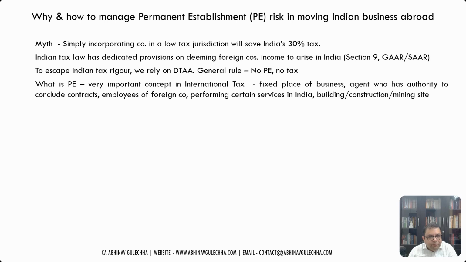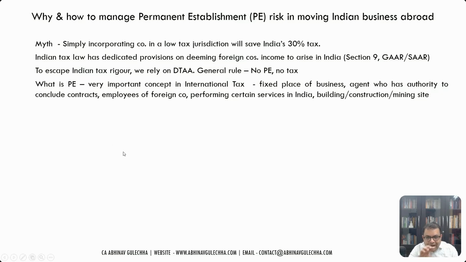Now there are different types of PEs that are defined, like fixed place PE, construction PE, service PE, agency PE. So either there's a fixed place of business in India, or you have an agent who has the authority to conclude contracts in India, or an agent who habitually acts on your behalf in India, or employees of the foreign company performing services in India, or, in the case of construction companies, a building, construction or mining site.